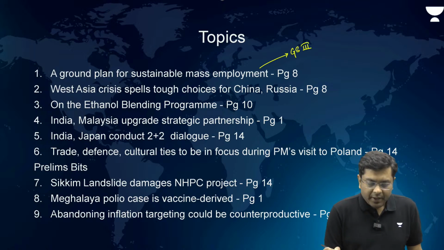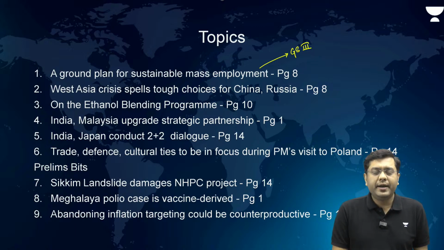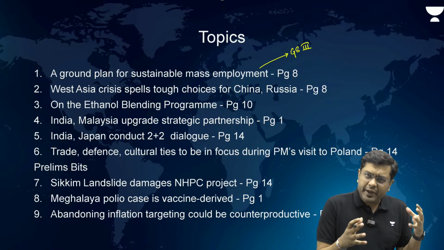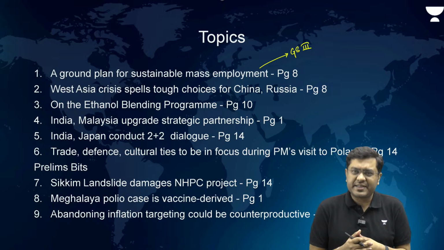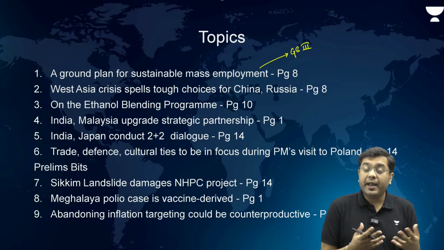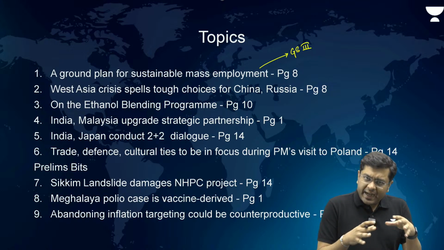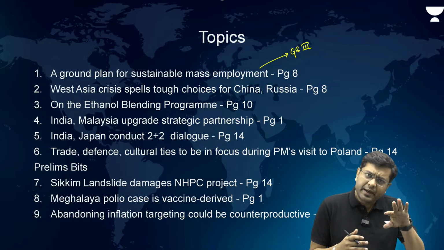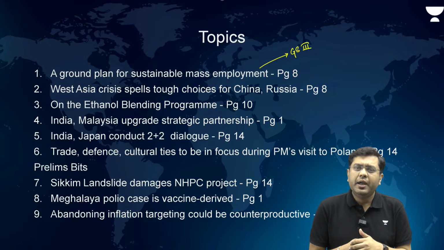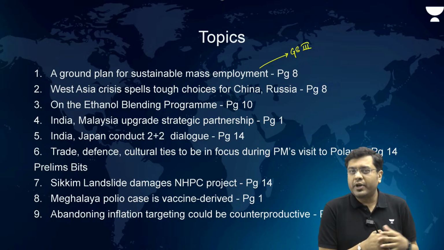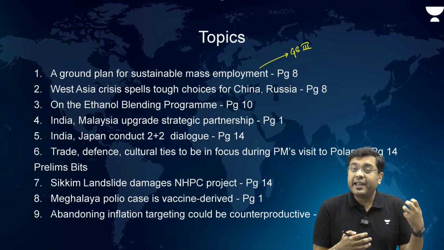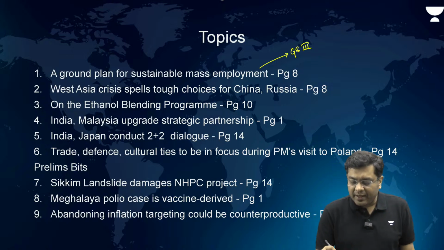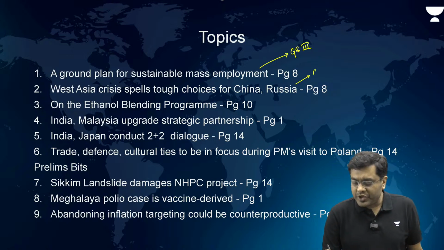Then, West Asia crisis spells tough choices for China and Russia. So the various different types of equations which are evolving in the West Asian region between Iran and Israel, while that has put the entire world in a fix, China and Russia, they are in a particularly more difficult situation because they want a certain outcome, and what is it that they can do for it? That is something we can analyze here, relevant for your GS paper 2.